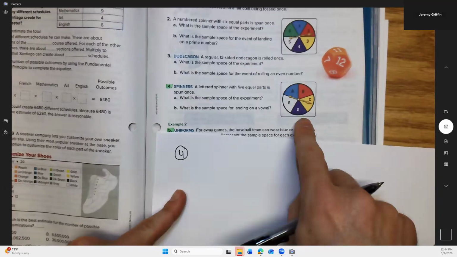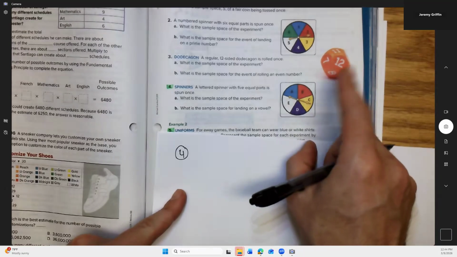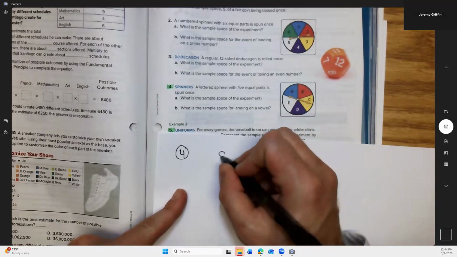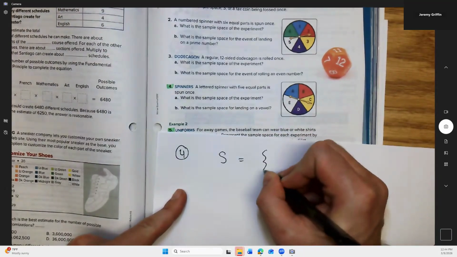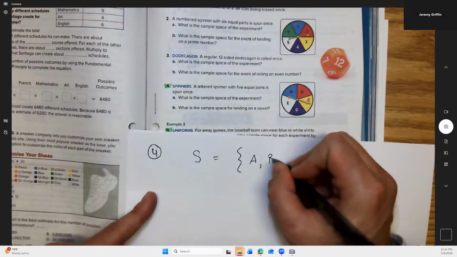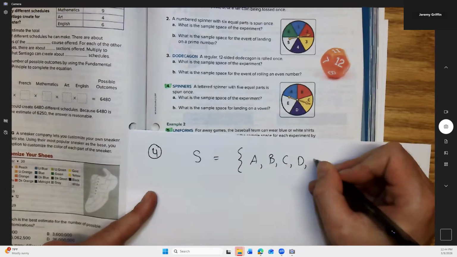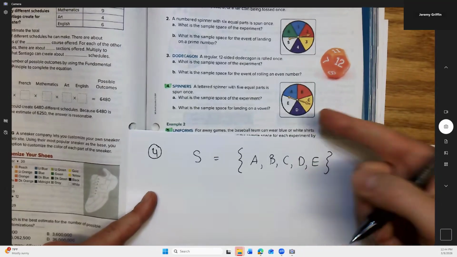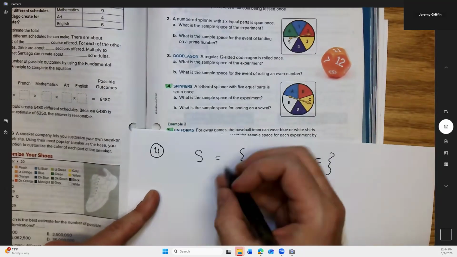We got this, what's the sample space for the spinner? Ooh, sample space right here. So I'll say S equals. Now this looks discrete, so I'll use curly brackets and I'll just list all possibilities. It could be either A, B, C, D, or E. Right? Those are the letters. Right, that's it. Okay, that was question A.